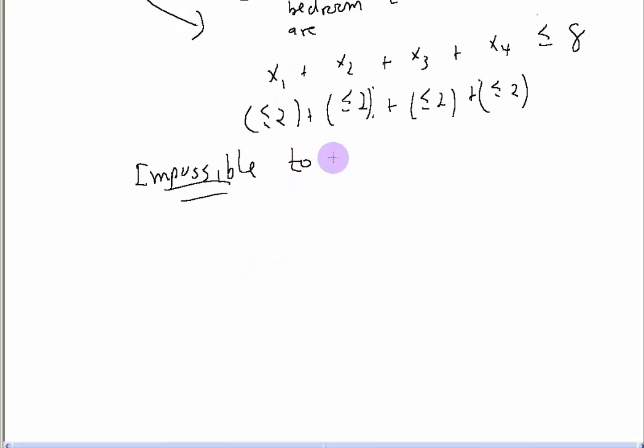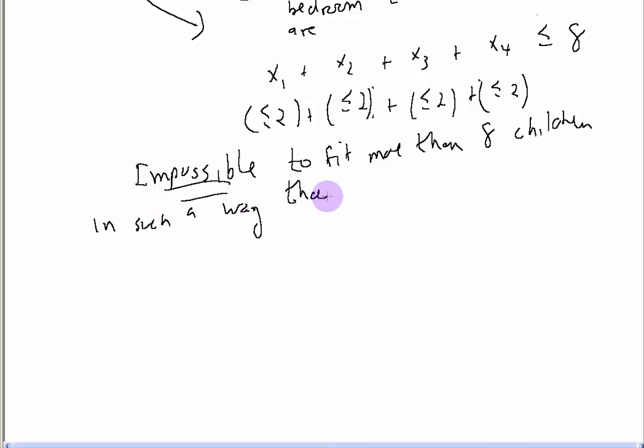So it's impossible to fit more than 8 children in such a way that there's less than or equal to 2 children in each bedroom.